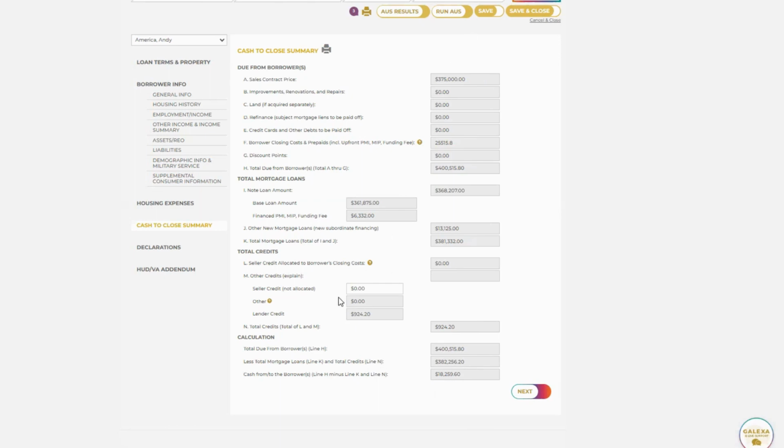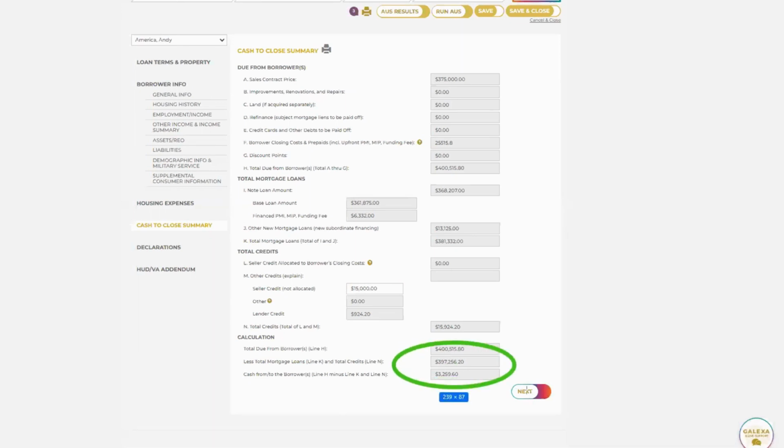Here is a very important section: we want to go to seller credit not allocated. So let's say our borrower here has $15,000 in seller concession on this purchase. When you add those $15,000 here, you will see that amount come directly off the cash to close from the borrower.